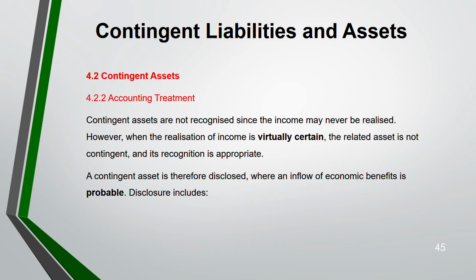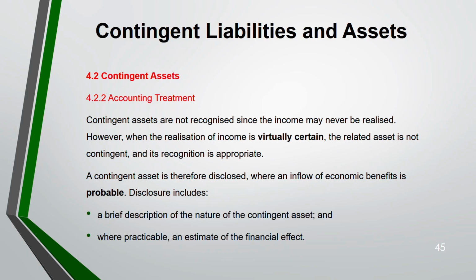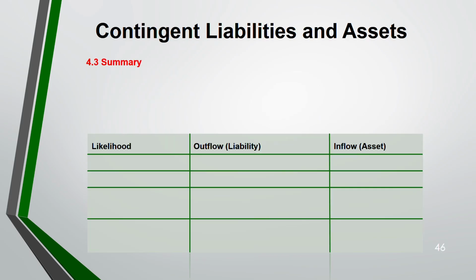A contingent asset is therefore disclosed. Like contingent liability, we disclose contingent asset only when the flow of economic benefit is probable. Disclosure includes a brief description of the nature of the contingent asset and, where practicable, the estimate of the financial effect. Now, this is the summary.